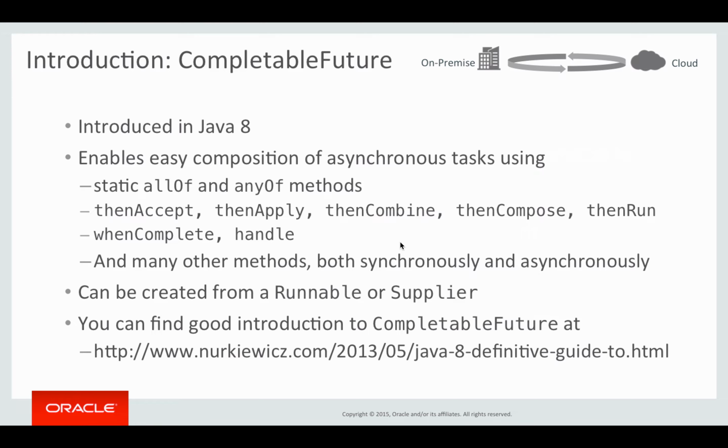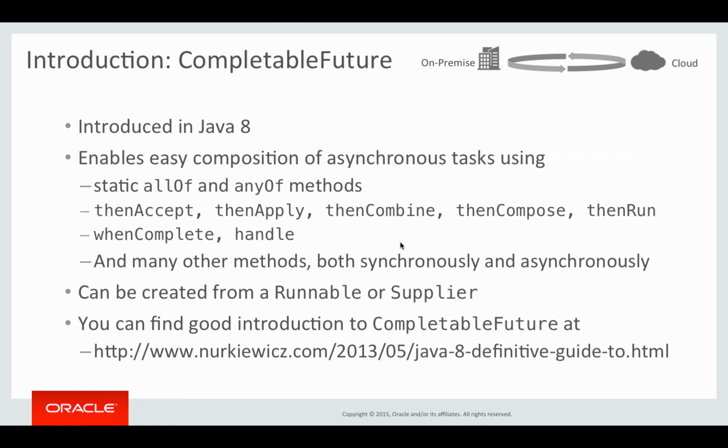Then you have methods such as thenAccept, thenApply, thenCombine, thenCompose, thenRun, whenComplete, and handle, which are different variants that allow you to execute a piece of code, apply a function to the result, or turn asynchronous execution into sequential execution using thenCompose, for example, and so on.